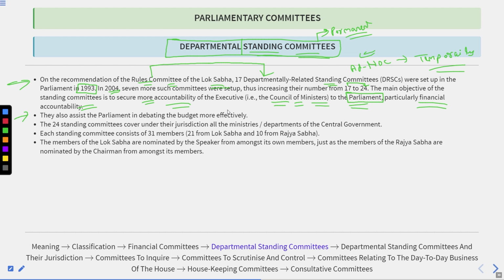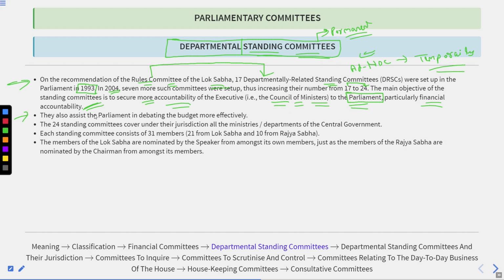So how are they getting access to the finance? They are getting it from the fund that has been allocated to them through the budget. And if we really want to set their financial accountability towards the parliament in real terms, then first we have to discuss how much fund has been allocated to them, why this fund is required, and what has been their performance so far.